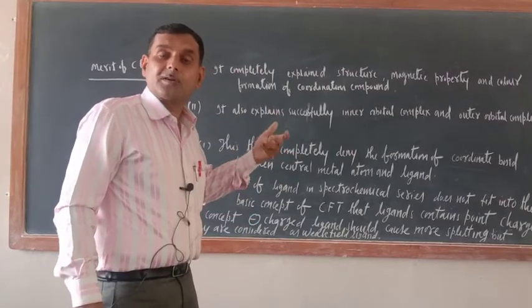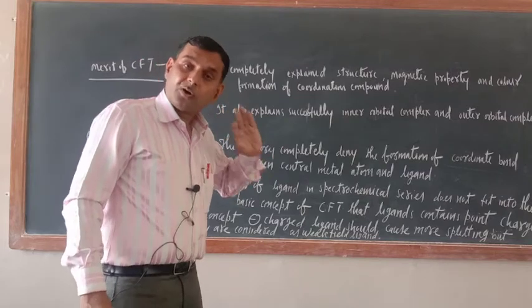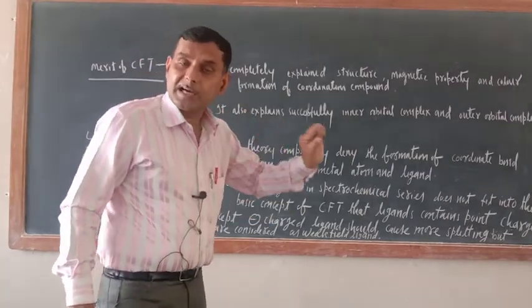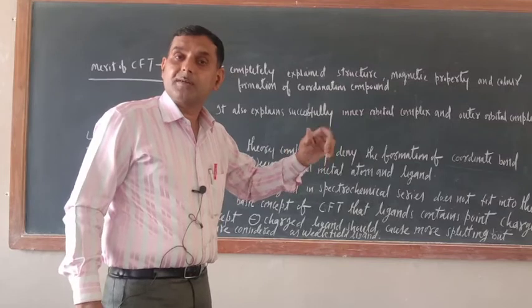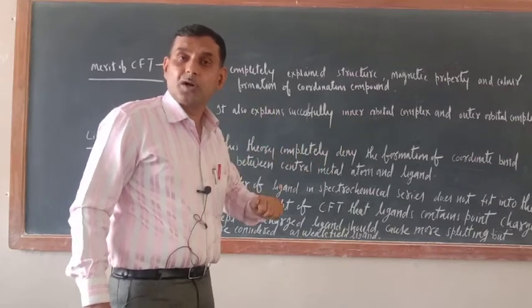It is paradoxical, because according to CFT, ligands contain point negative charge, because of which splitting is more.